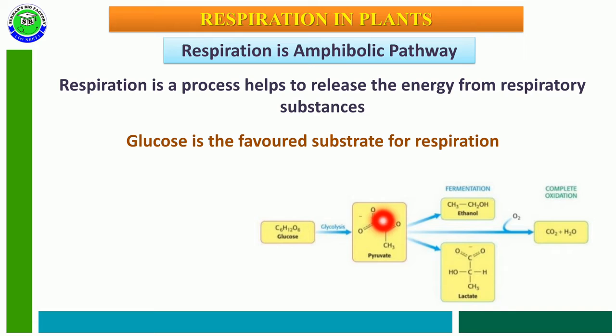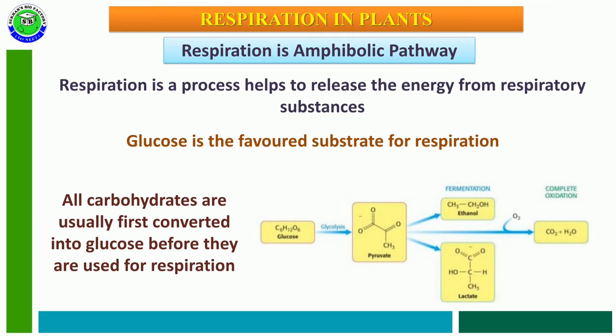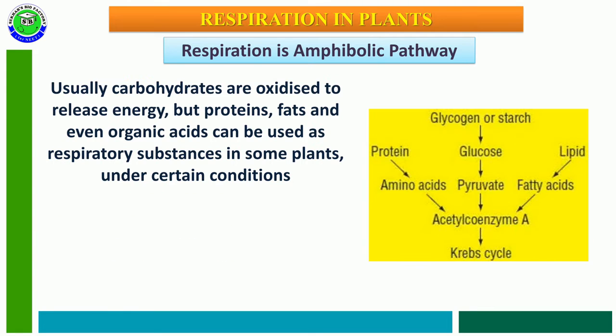If oxygen is not available, it enters into incomplete oxidation to form either ethanol or lactic acid in the fermentation of anaerobic respiration. If oxygen is available, it enters into complete oxidation to release a larger amount of energy. During this process, all carbohydrates are usually converted into glucose before they enter respiration.